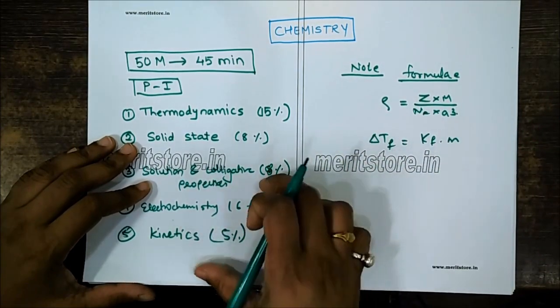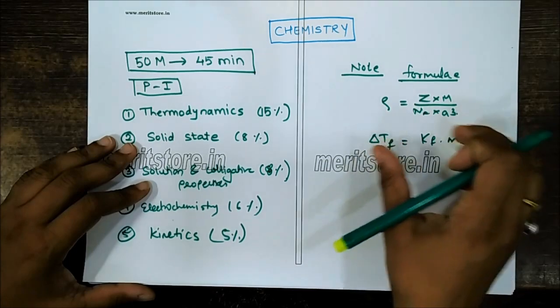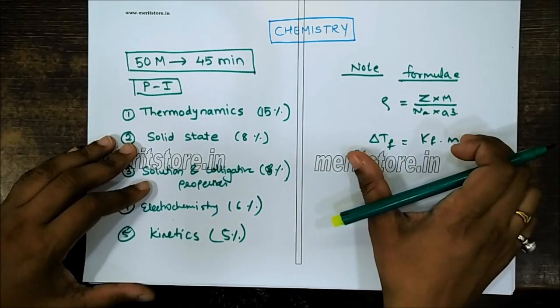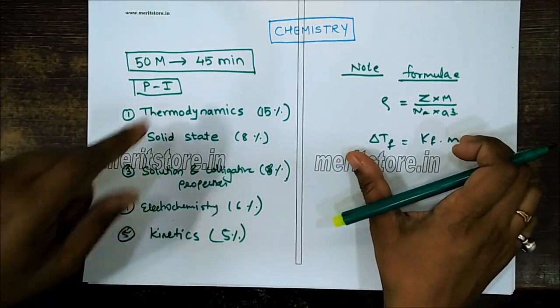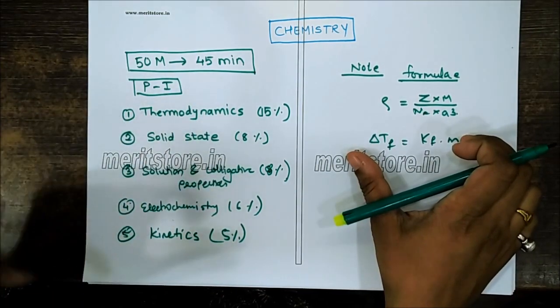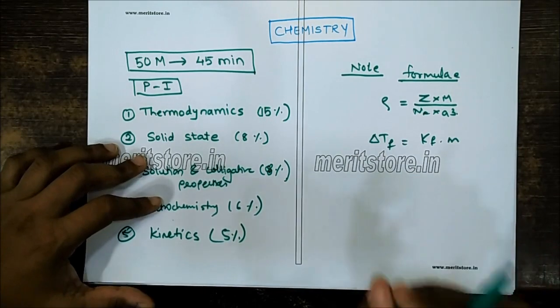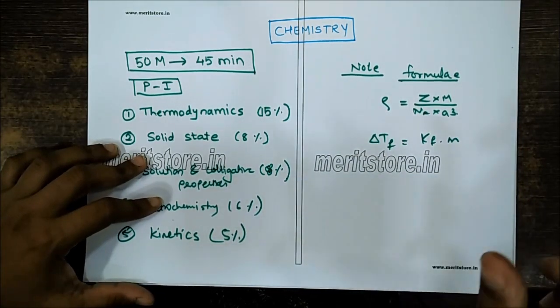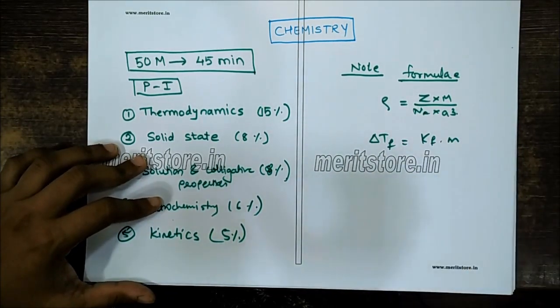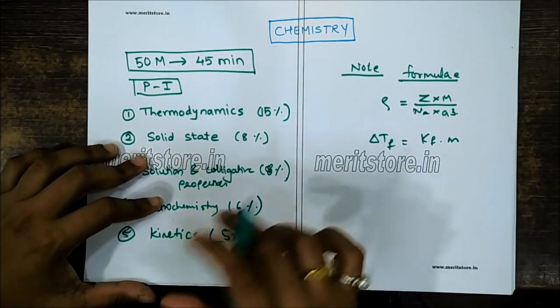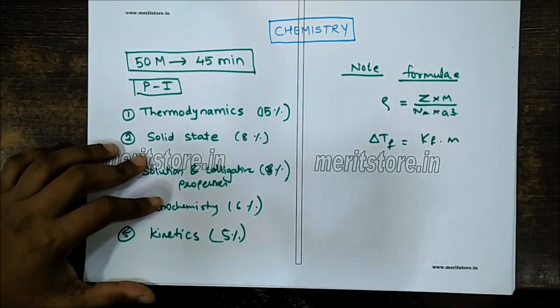While solving the numericals related to the MCQs, we have to see that since we have less than a minute to solve an MCQ, we need to go for a method that will give us the answer in a very short time. That means the calculation has to be rounded off.